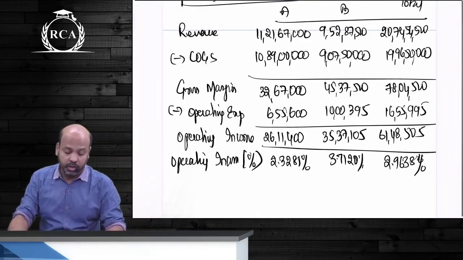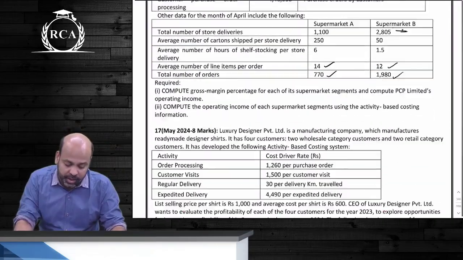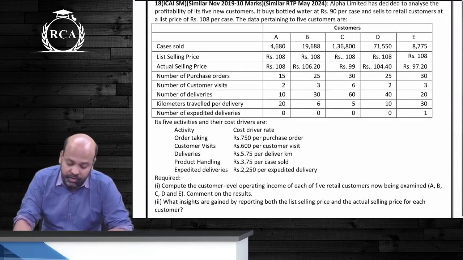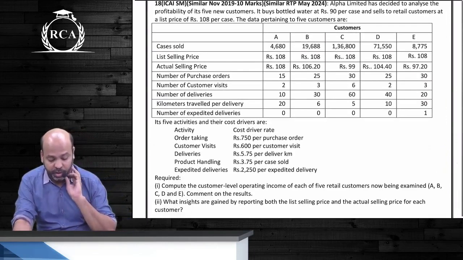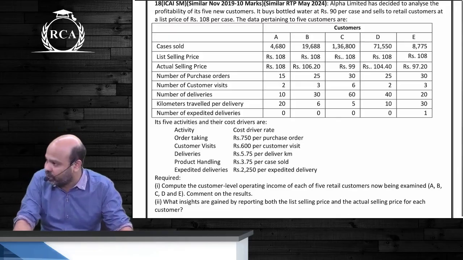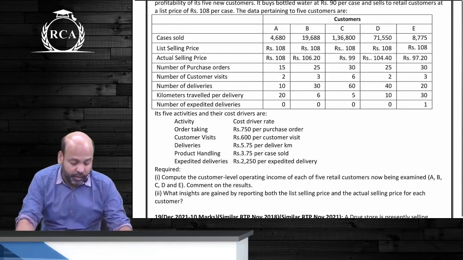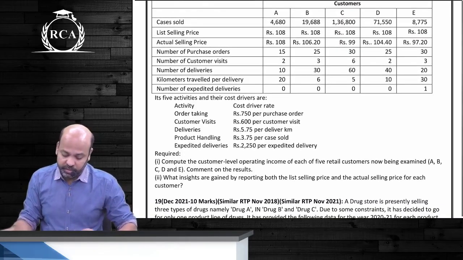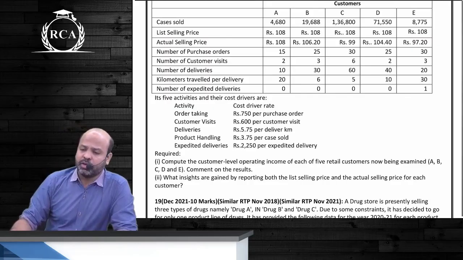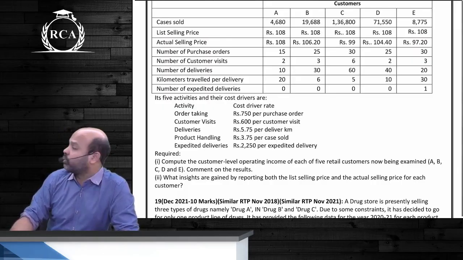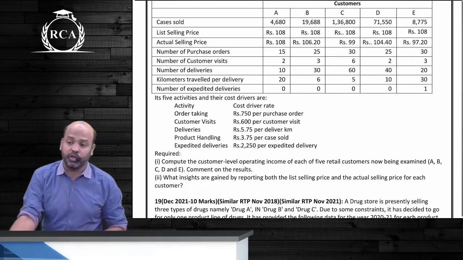Padliye question, padliye pura. So the best part about the next question, guys, is that the rate per driver is already given. They've told us that for order taking, customer visits, delivery, product handling, guys, and expedited deliveries, the rate per drivers are given in the question. If you look at the requirement, guys, it is to compute customer level operating income of each 5 retail customers now being examined. All of these actually come as a part of strategic analysis of operating income, guys, which ABC tells us that traditional method is useless because you take decisions on the basis of gross profit.